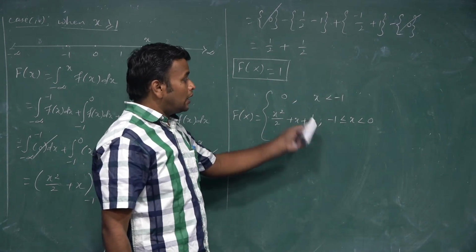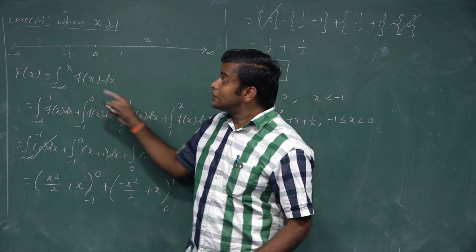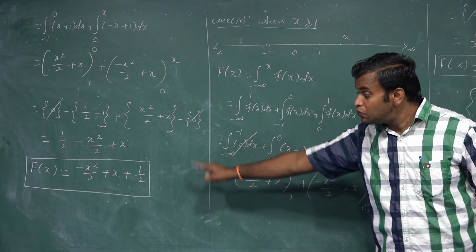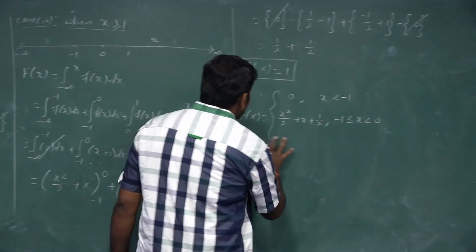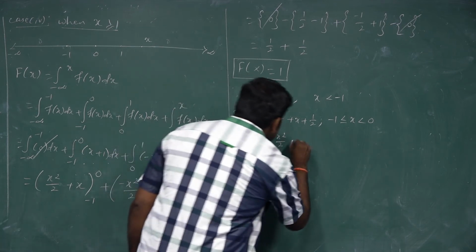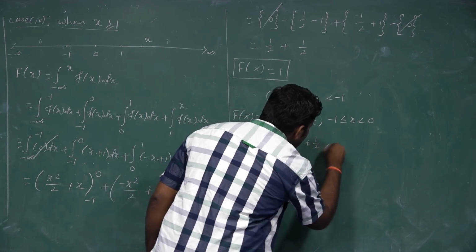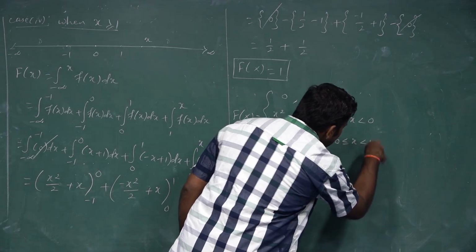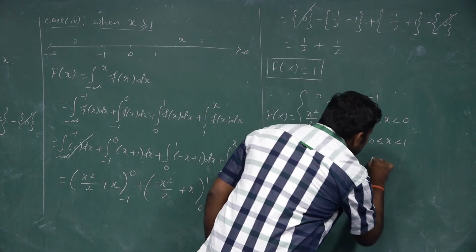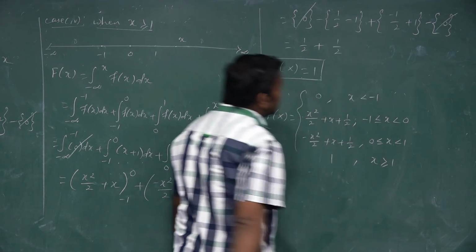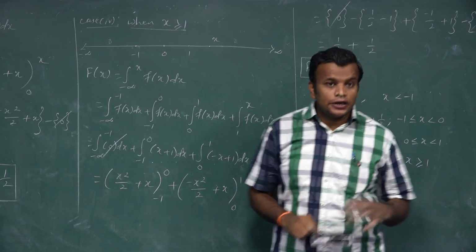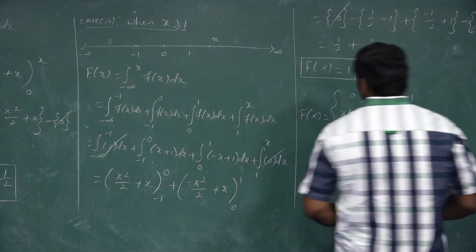You see the question. And the third case, the final answer is minus x square by 2 plus x plus 1 by 2. When is this one possible? 0 less than or equal to x less than 1. And the last value is 1. This value is possible when x is greater than or equal to 1. You see the fourth case. You see, find all 4 subdivisions.